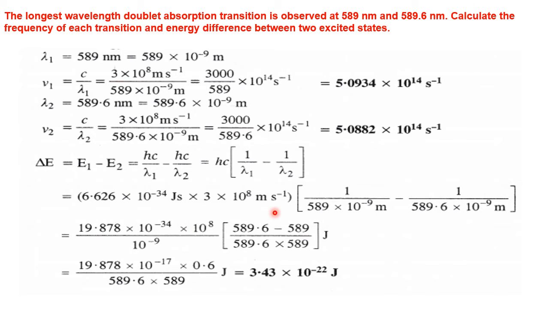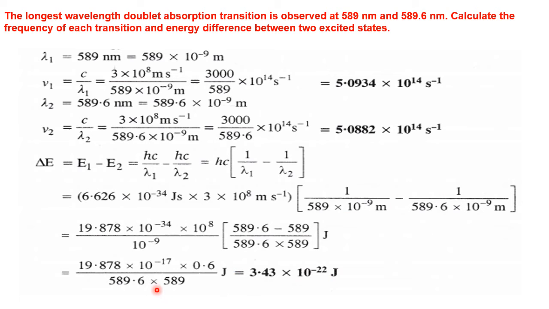I think you can go by using simple mathematics, or if you are provided with the logarithmic tables, then we can go for using log tables. Okay, right. So now this is using LCM, right? So minus 19.878 into 10 to the power minus 17 into 0.6 by 589.6 into 5. What are these two? These two are the LCM here. So 589 ones are 589.6 and 589.6, like that. So that is taken here as LCM.